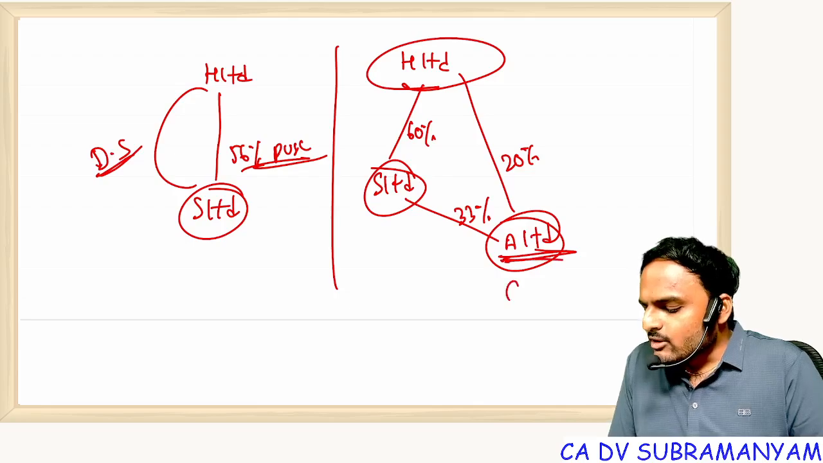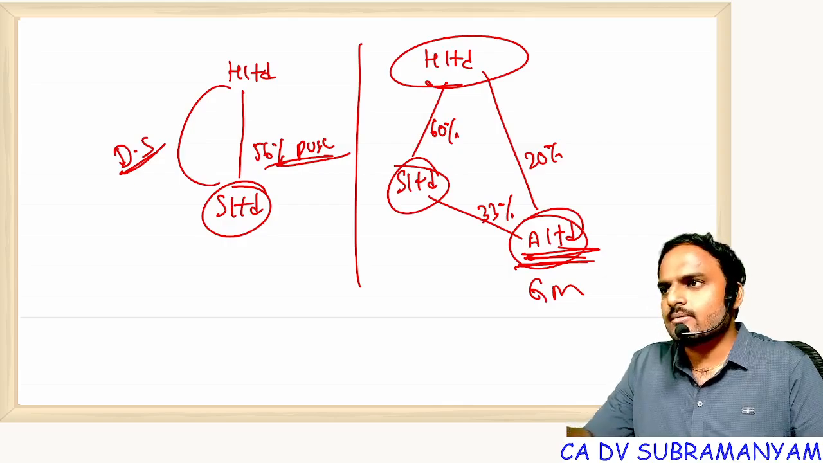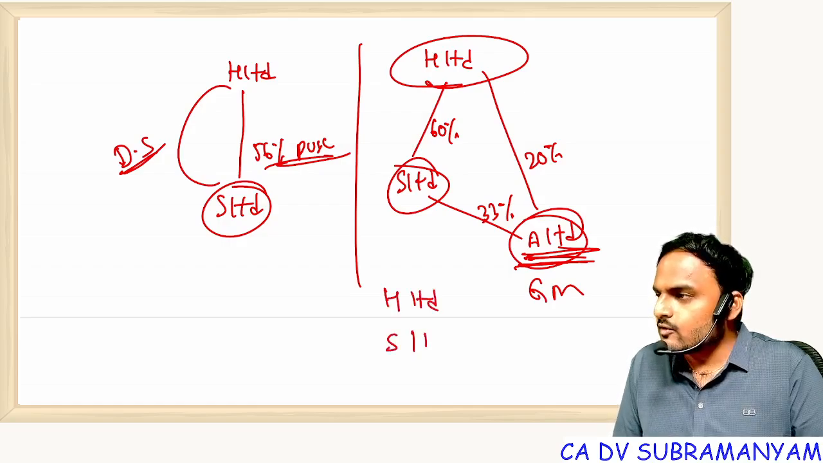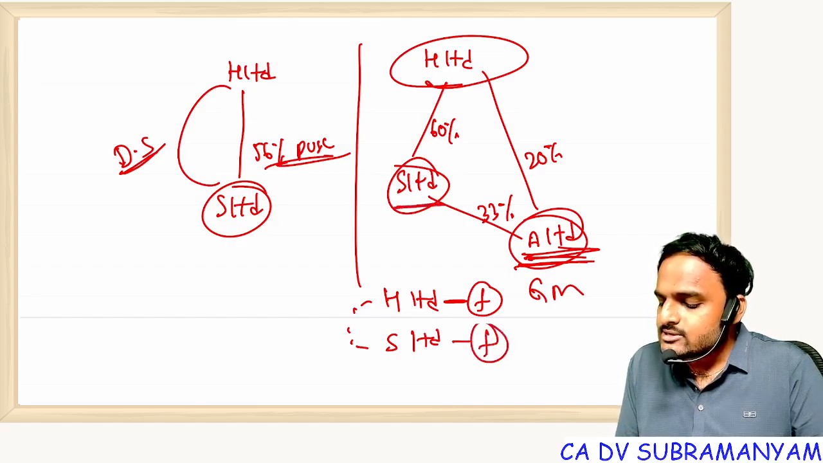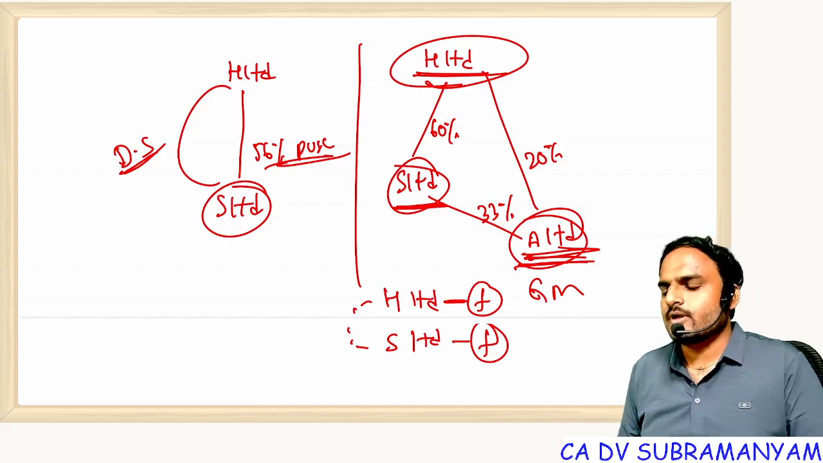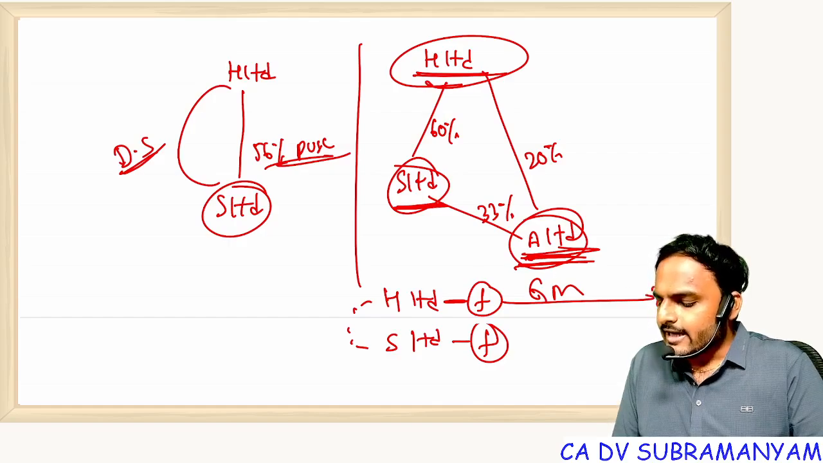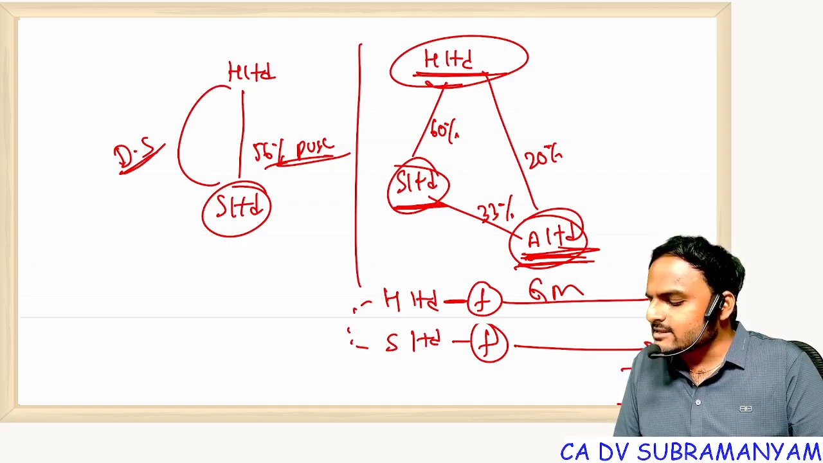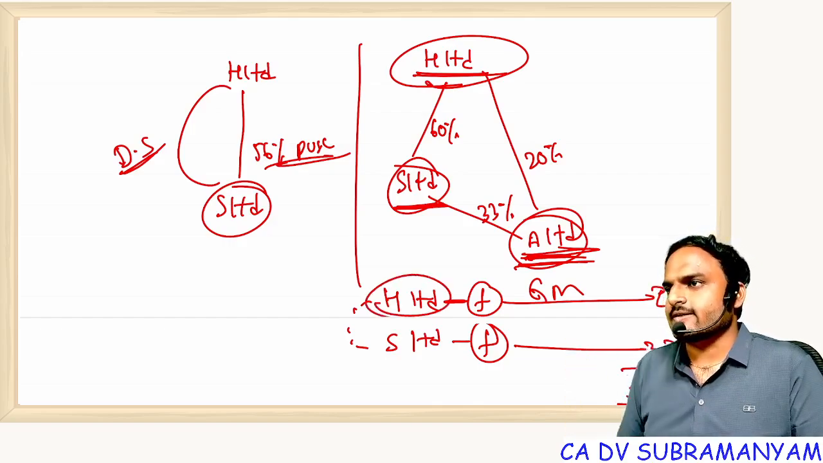Now suppose A Limited calls for a general meeting. Who attends a general meeting? Members. Of those members, one member is H, the other member is S. Yes or no? H Limited will definitely cast its vote in favor, and it can also influence S to cast vote in favor. Why? Because the subsidiary is already under the control of H Limited. Now, both together, how much voting power does H Limited have in A Limited? 20. How much does S Limited have in A Limited? 33. That means 53% voting power will be exercised at the discretion of H Limited. This is direct plus indirect.